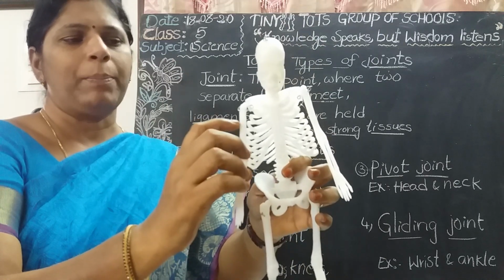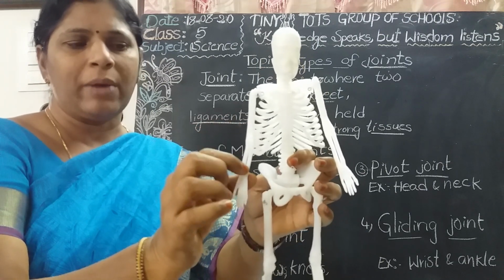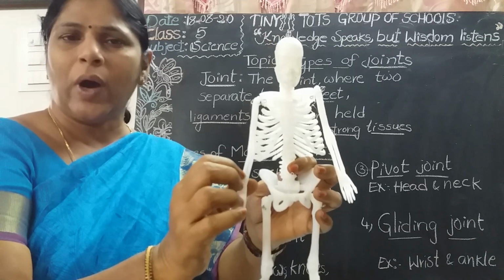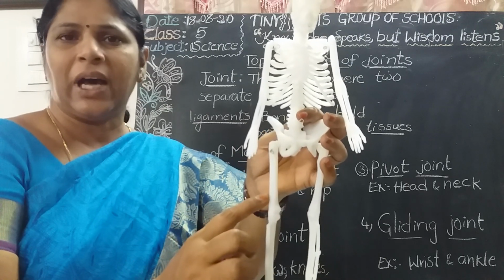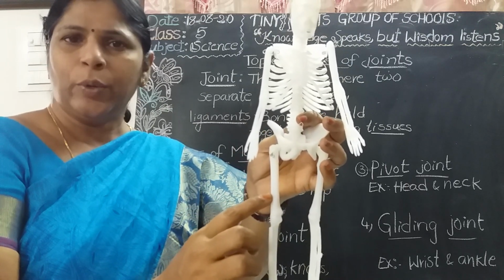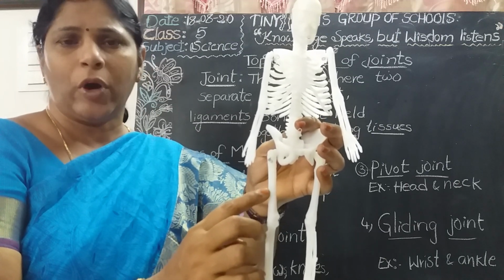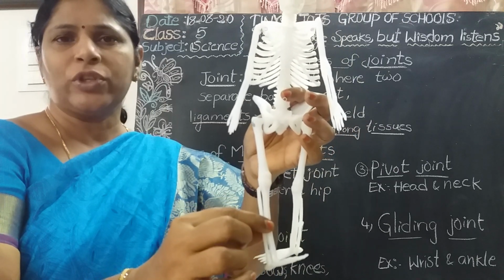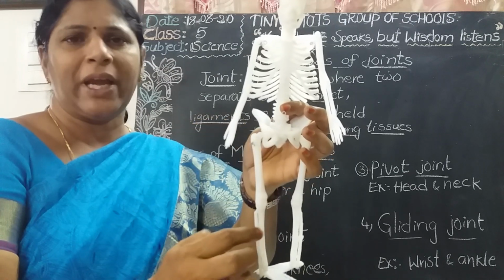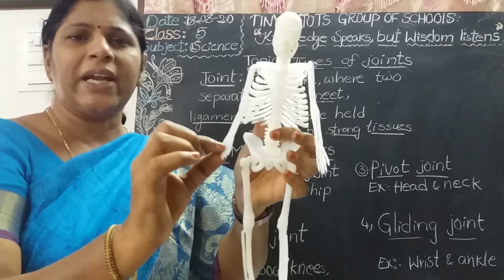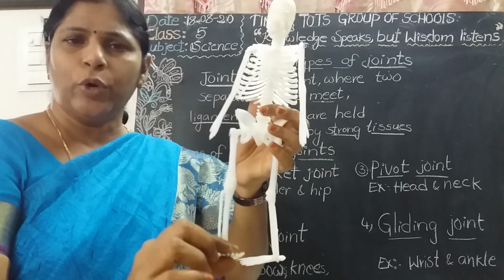So this is the upper arm bone. Upper arm has one long bone, that is called humerus, and lower arm has two bones, those are called radius and ulna. Like that, upper leg has one long bone, that is called femur. This is the longest bone in our body. It bears the total weight of the body. Lower leg has two bones, those are called tibia and fibula. Radius and ulna, tibia and fibula. Each hand is made up of 30 bones and each foot is made up of 30 bones.